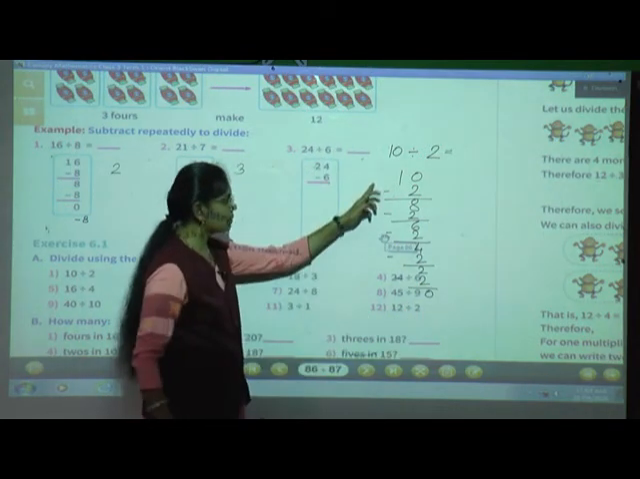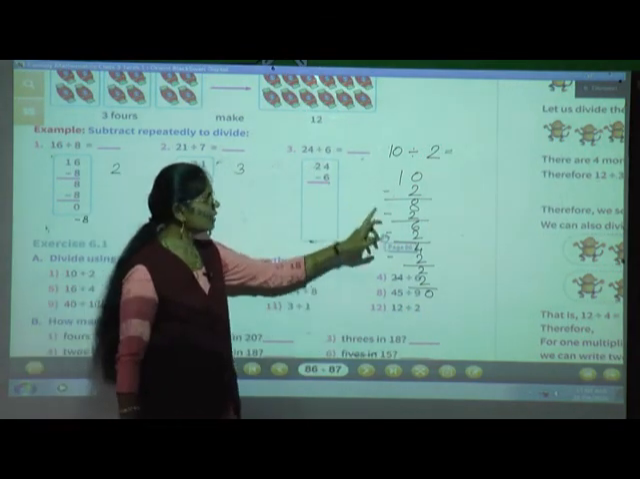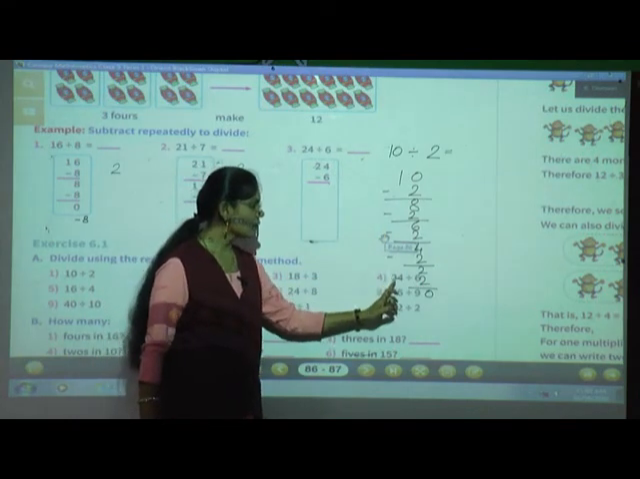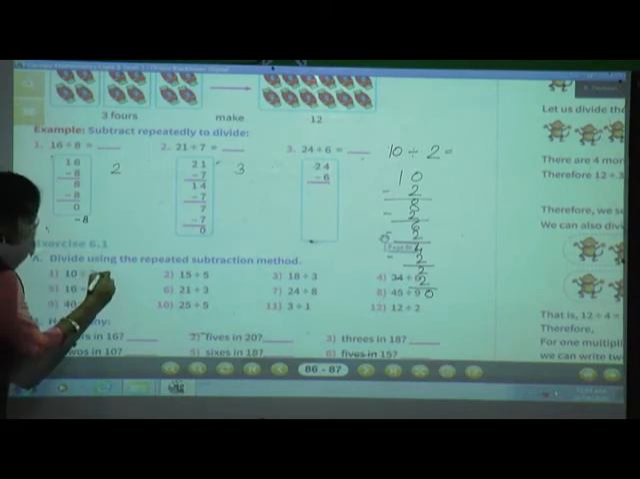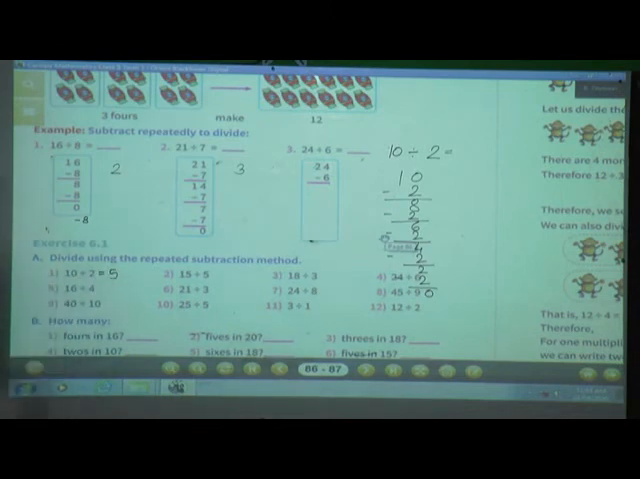Now see how many times we have done the subtraction. 1, 2, 3, 4, 5. How many times? 5 times. So 10 divided by 2 is equal to what? 5. Understood? Okay. Now see the next one.